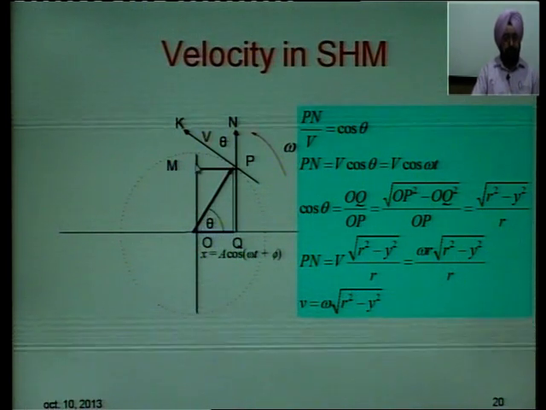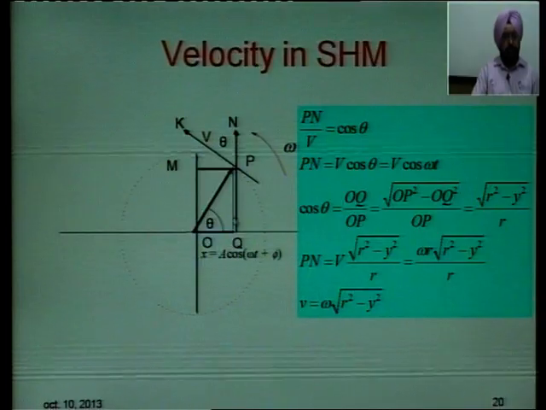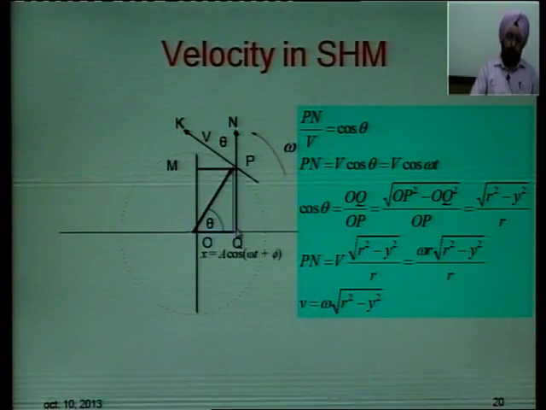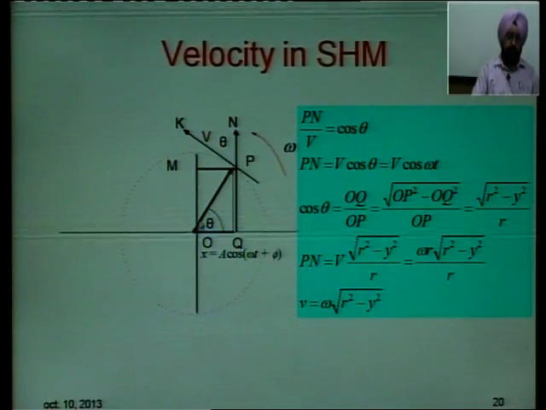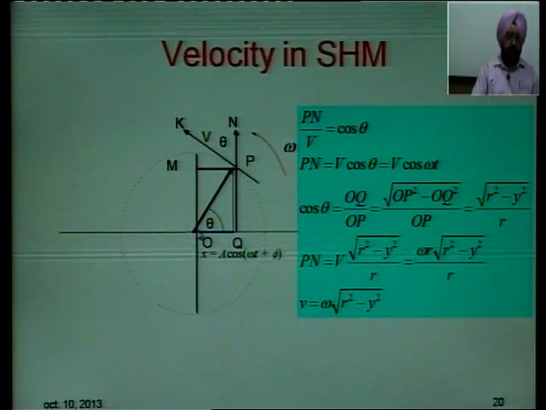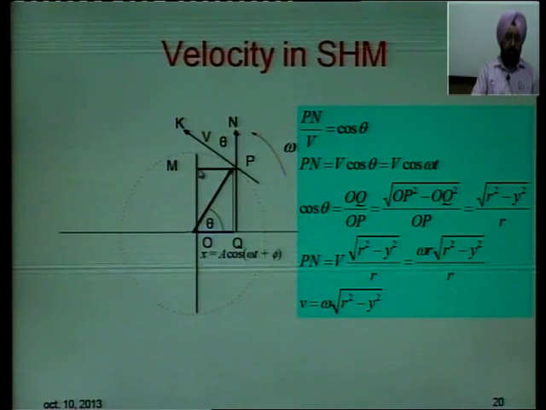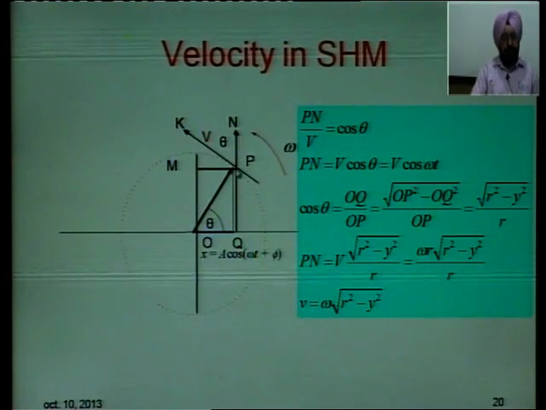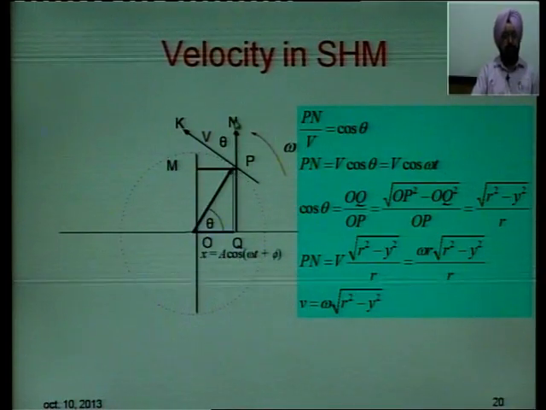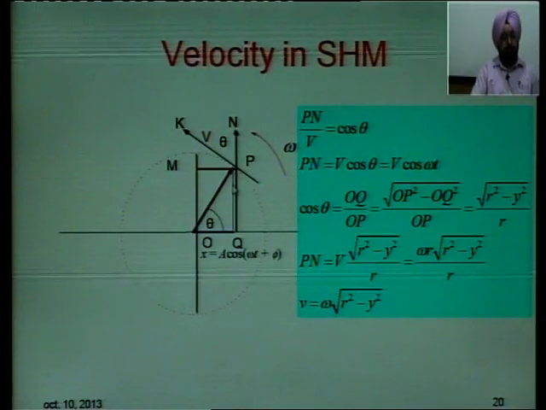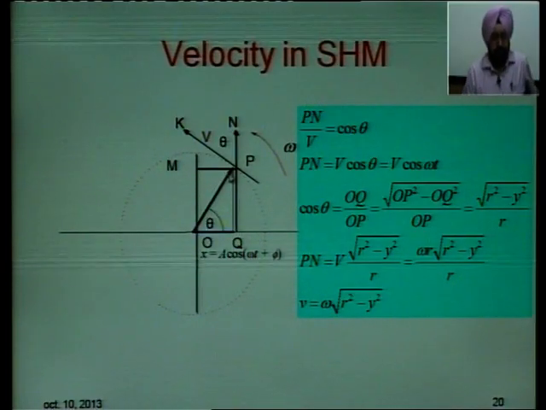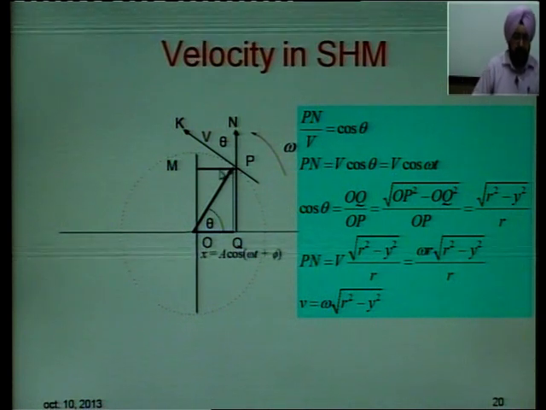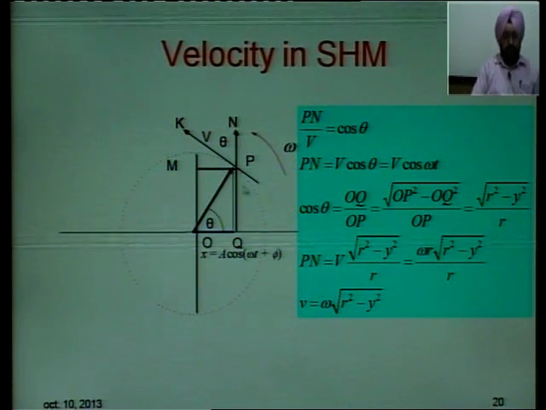The direction of the displacement is there only if the velocity is in that direction. So, we have to take the component of velocity which is parallel to the displacement. So, displacement is being taken along OM, the component of velocity which is along the OM direction is Pn. So, we are interested in the Pn component and not in the Pm component, because the normal component of velocity does not contribute anything to the velocity of the particle.